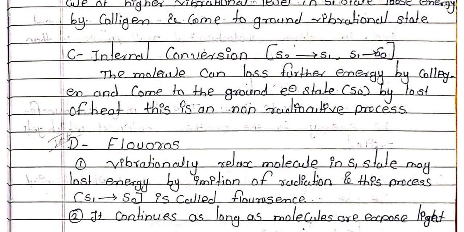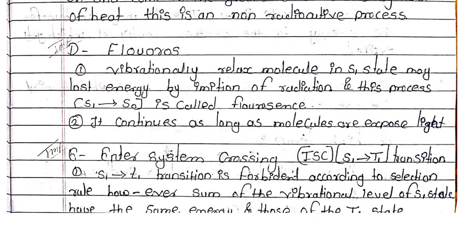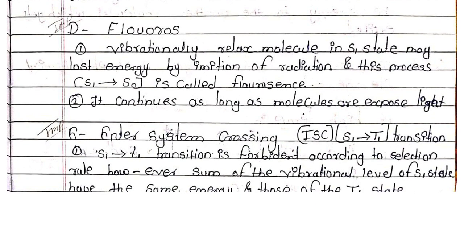Internal conversion means S2 to S1, S1 to S0. The molecule can lose further energy by collision and come to the ground electronic state, that is S0, by loss of heat. This is a non-radiative process.